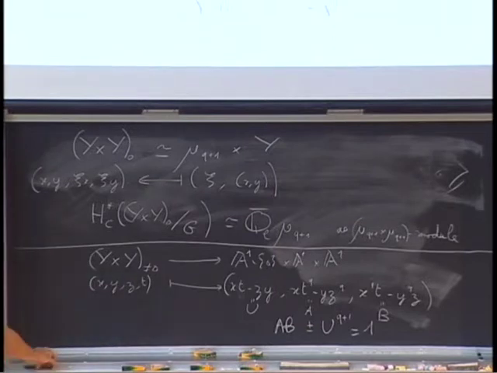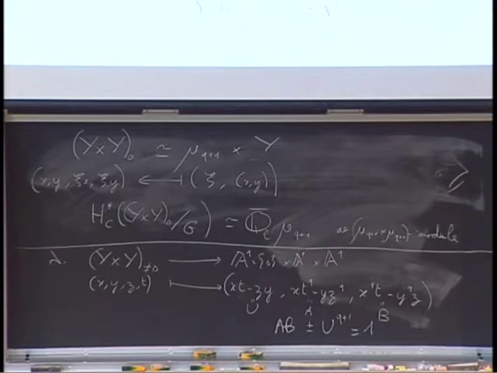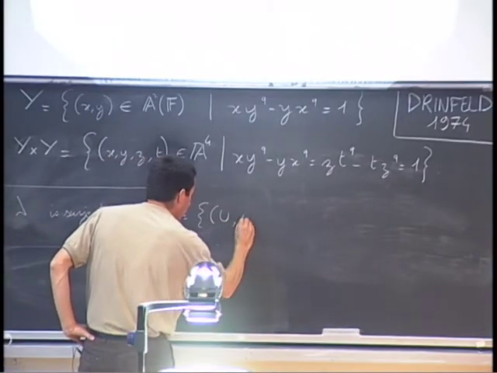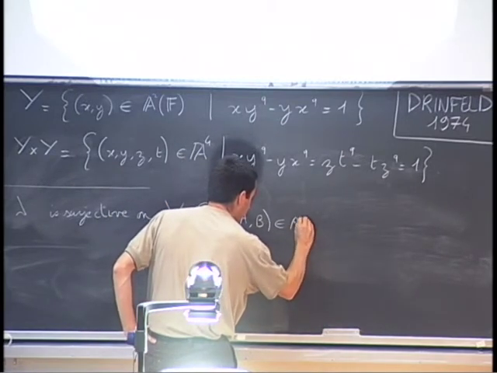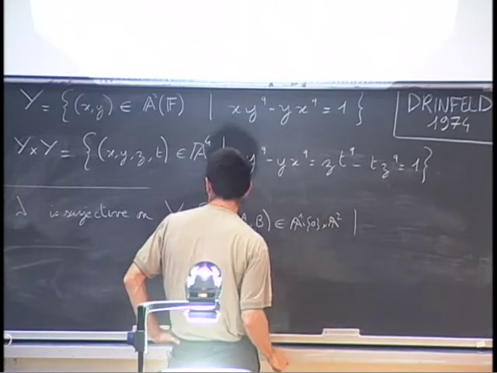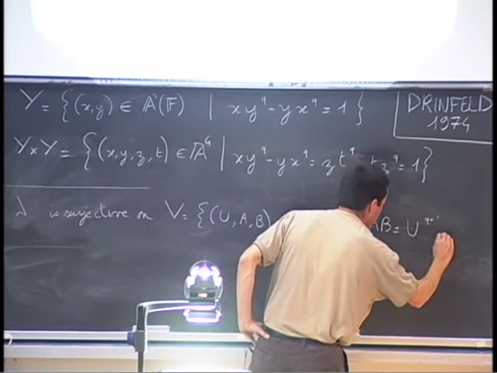Moreover, you can check that this map, if I call it lambda, satisfies the following property. Lambda is surjective on, well, let's call it V, which is a set of U, A, B in A1 minus 0 cross A2 that satisfies AB plus or minus U to the Q plus 1 equals 1.